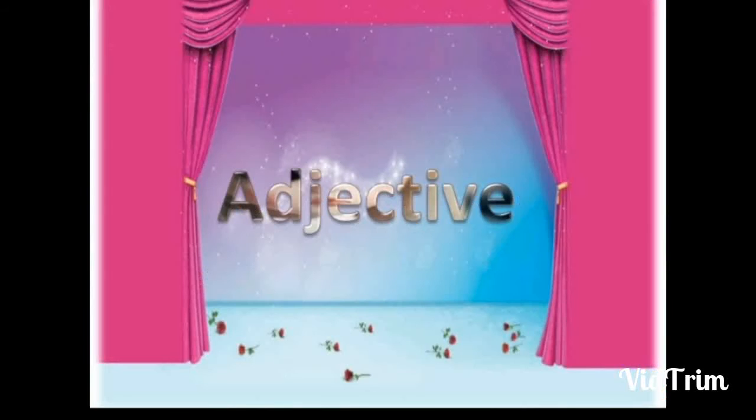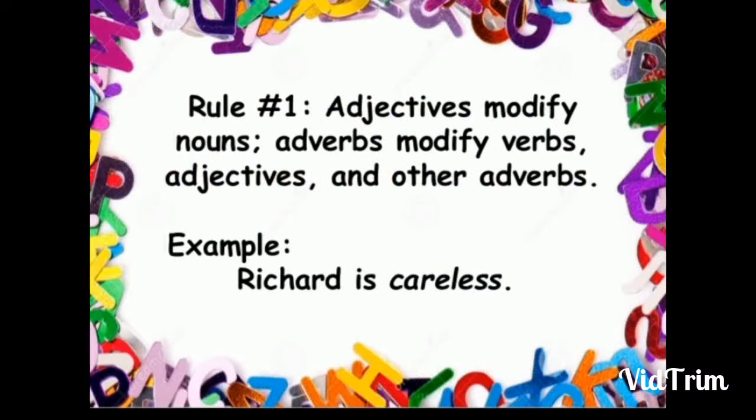And here come the adjectives. Adjectives are words that modify nouns. For example, Richard is careless. This example shows that Richard is a careless boy. So, here in this sentence, Richard is careless. The word careless is an adjective.